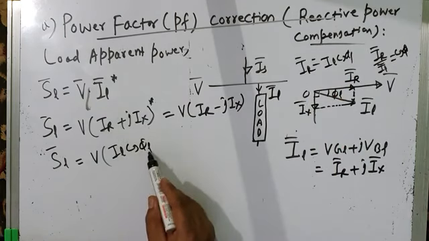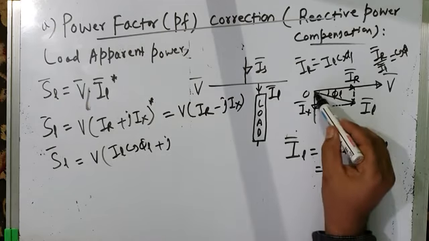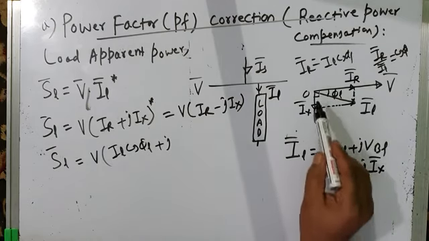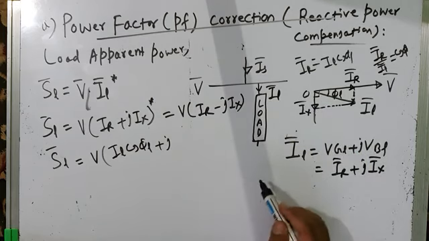IR I have represented in terms of IL cos phi L, plus J times, what is IX? IX is the quadrature component. Again, this is base, this is hypotenuse, and this is perpendicular.